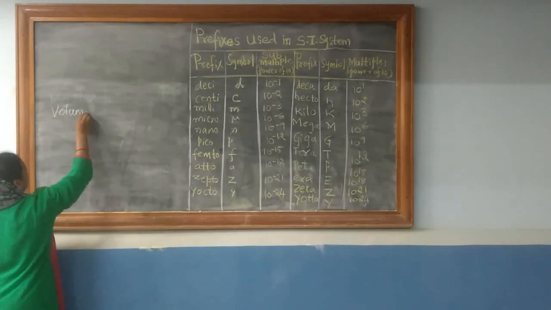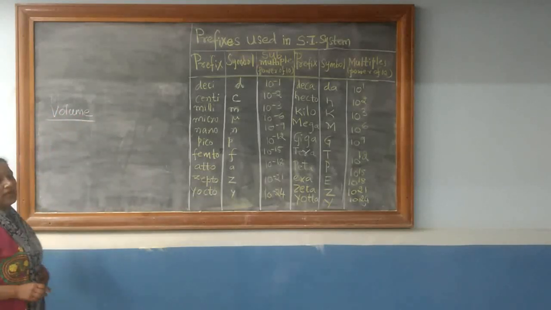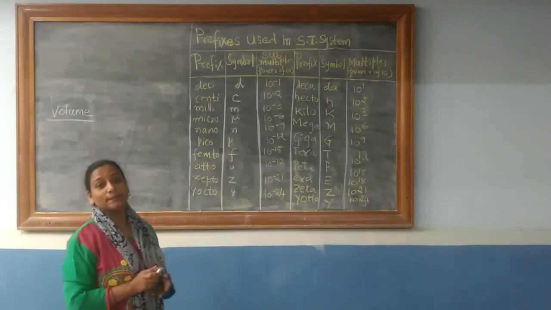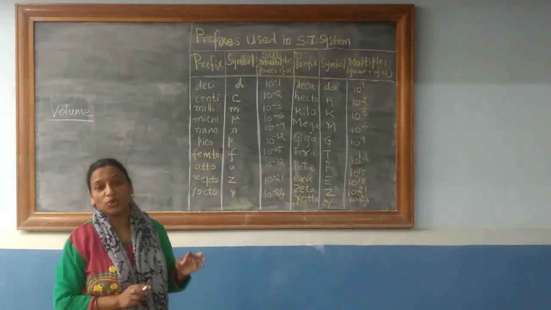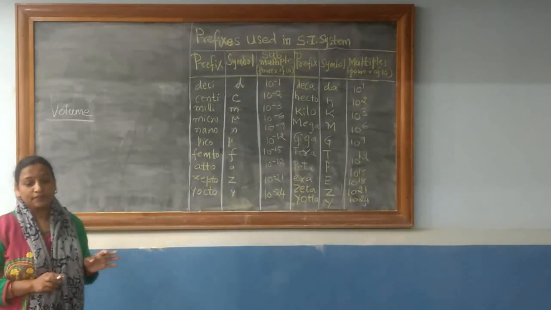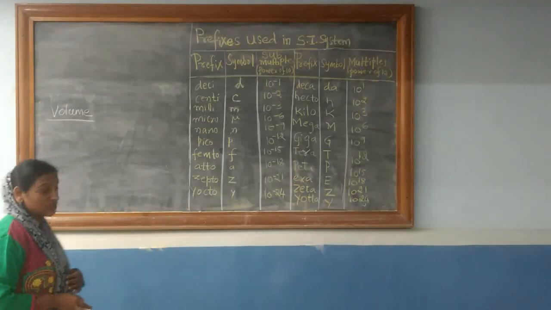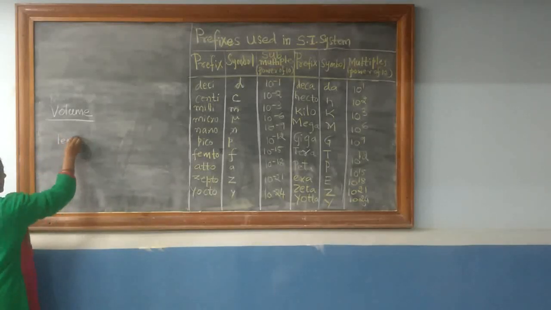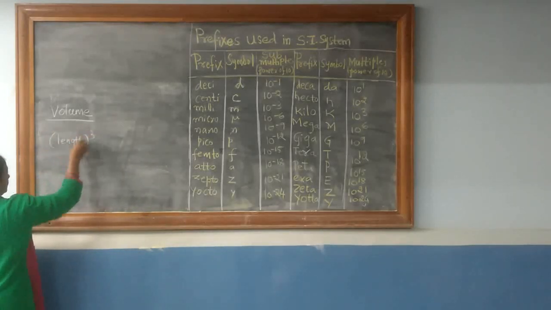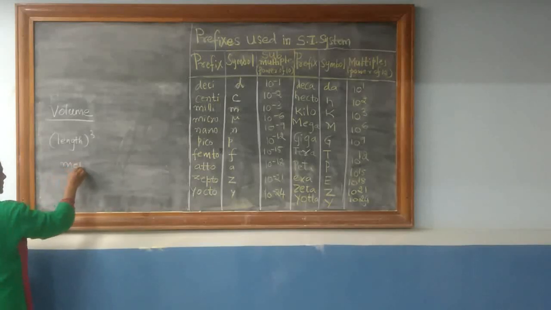Now, volume refers to the space occupied by matter. It has the units of length cubed. So, what should be the SI unit of length? It is meter, right?